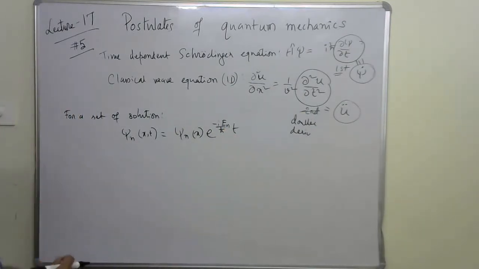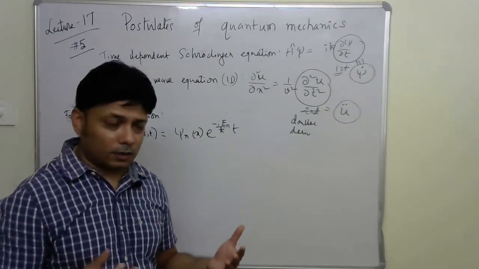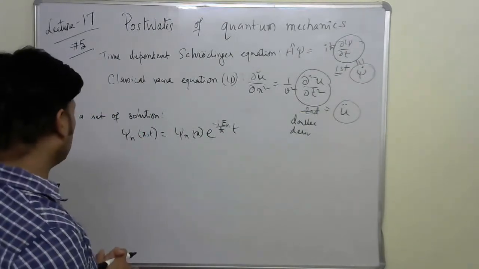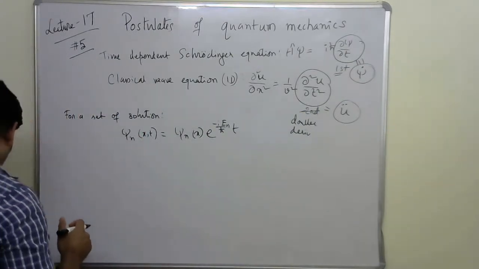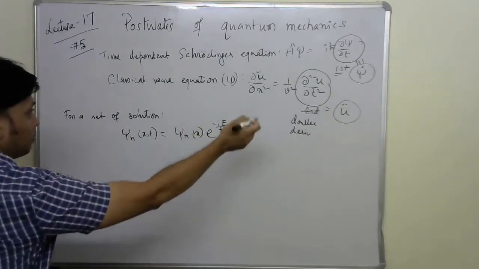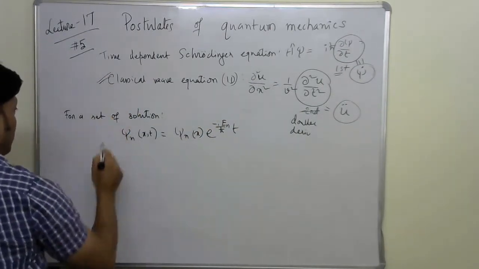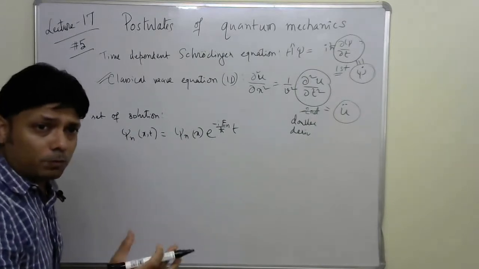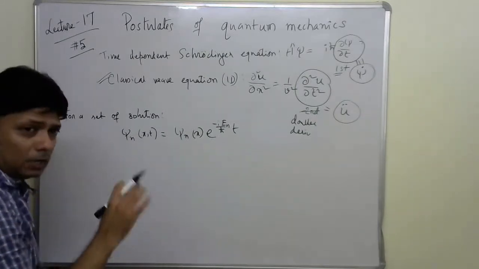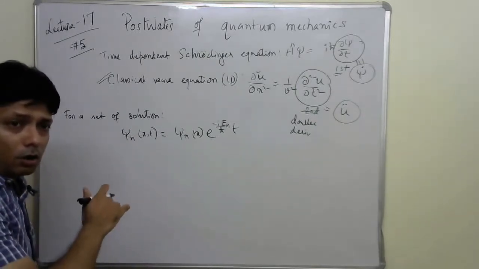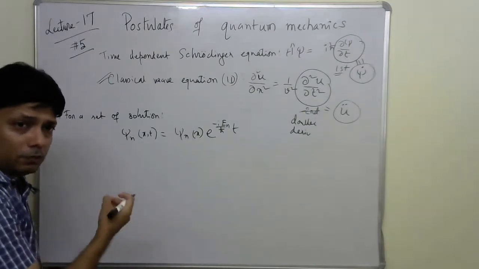And for a more general solution, we can apply the same principle as for the classical wave, that we can take a collection of superpositions. That means any combination of the superpositions of these individual solutions.